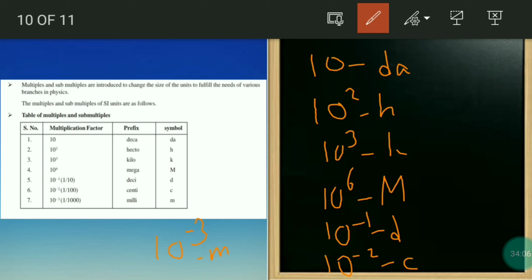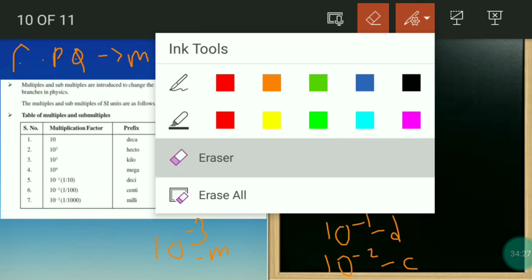Now how will we use this? K you know very well: kilogram, kilometer, like that. See, you know the fundamental physical quantities, right? First meter, kilometer, kilogram, like that. For mass, I will not take kilo, only gram I will take.